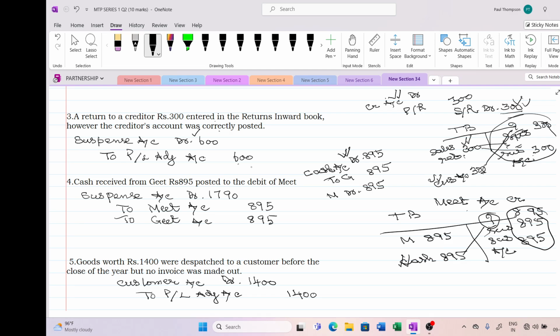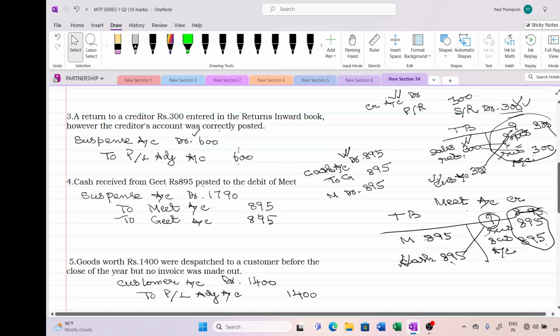So now I have operated this suspense account two times. One for the corresponding Meet debit, where there is no credit, so I have put the suspense account. And the cash account I have debited, and for that corresponding credit, the Geet account is not appearing, so I have to operate the suspense account. So now I have already done it, the suspense account is credited. Now on rectification, I'll be debiting the suspense account and crediting Meet, who should not have been debited. And actually we have to credit Geet, so we are crediting Geet.